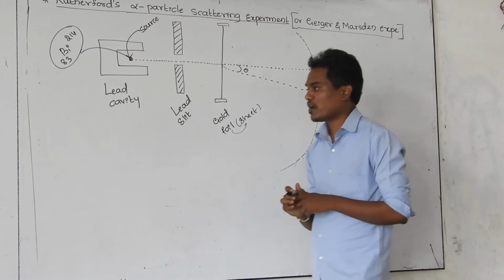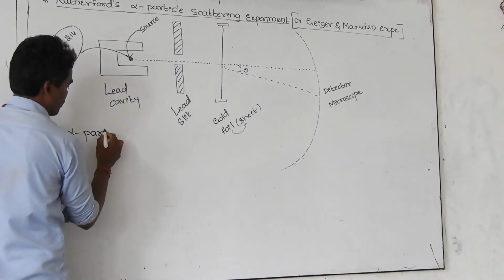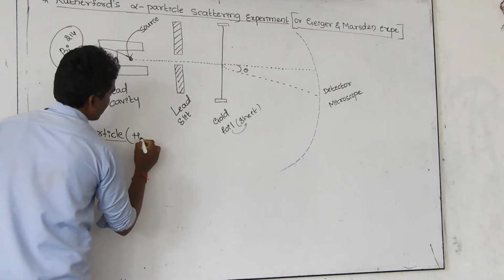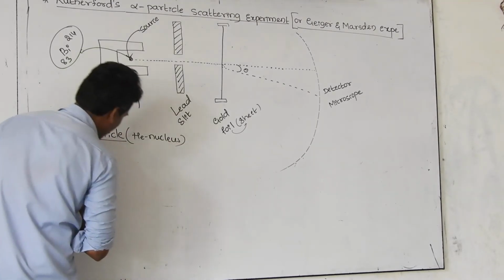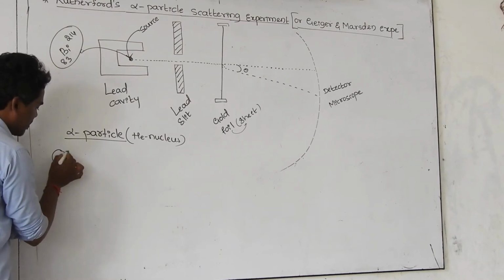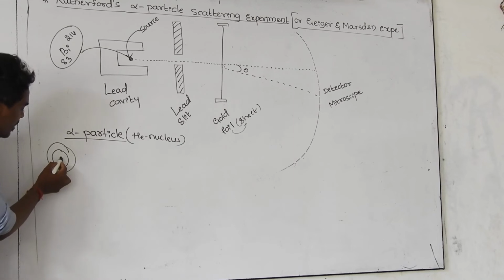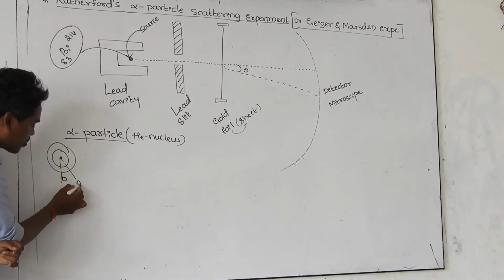What do you mean by alpha particle here? You know very well, an alpha particle is nothing but a helium nucleus. Let us consider one atom here. It has a nucleus. You know very well there are a number of nucleons, containing protons as well as neutrons.